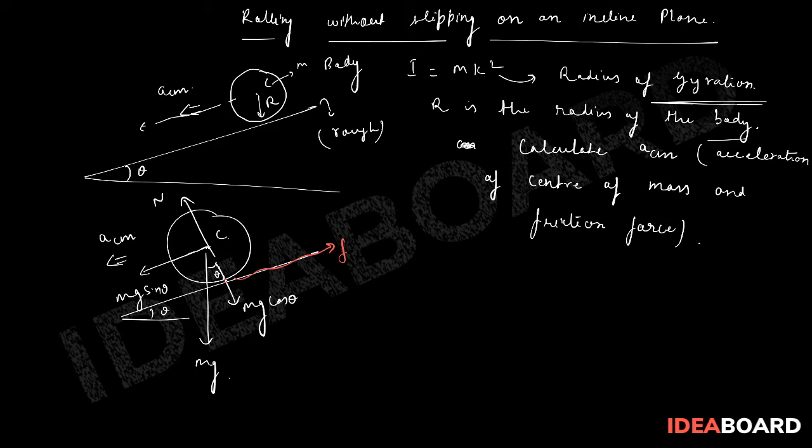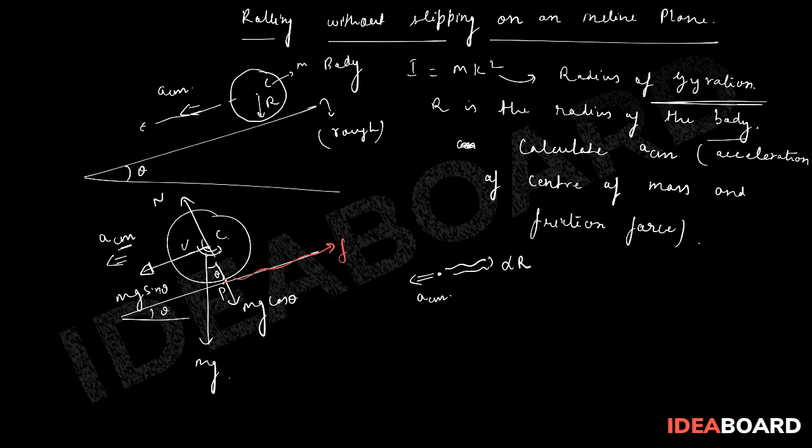If you see the bottommost point P, because of the translational motion, because of this ACM, this particle has acceleration ACM, and because of pure rolling without slipping, there is certainly another acceleration due to rotational motion, alpha r.